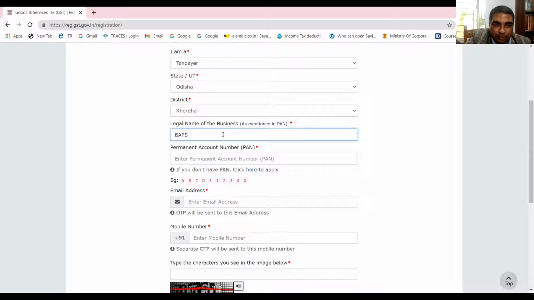You can write your own name also. Once you have selected, then you will write a PAN. But if the PAN is already registered by a person, let us see what is happening. Else we'll give a different PAN.